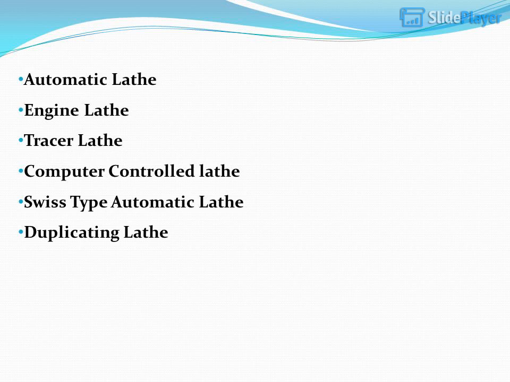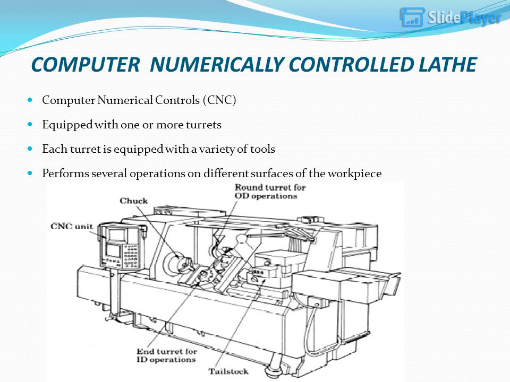Automatic lathe. Engine lathe. Tracer lathe. Computer-controlled lathe. Swiss-type automatic lathe. Duplicating lathe. Computer numerically controlled lathe, CNC. Equipped with one or more turrets. Each turret is equipped with a variety of tools. Performs several operations on different surfaces of the workpiece.